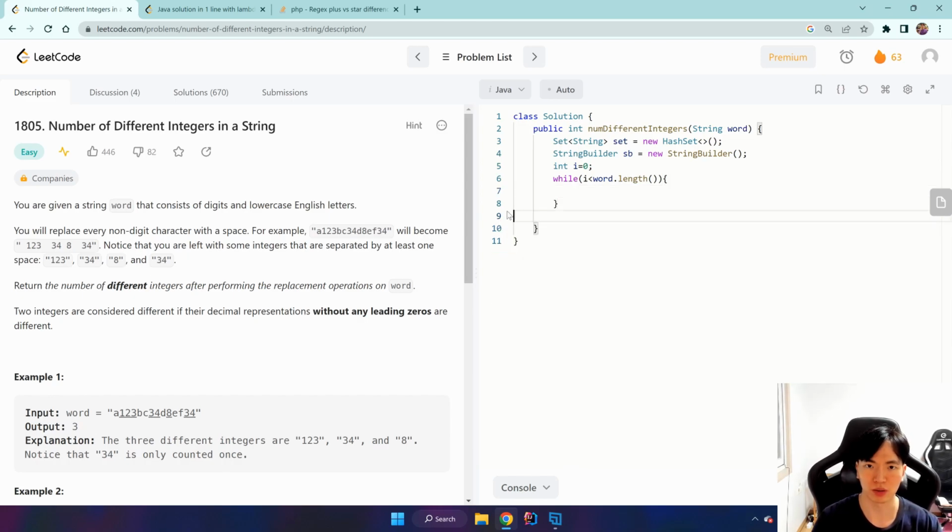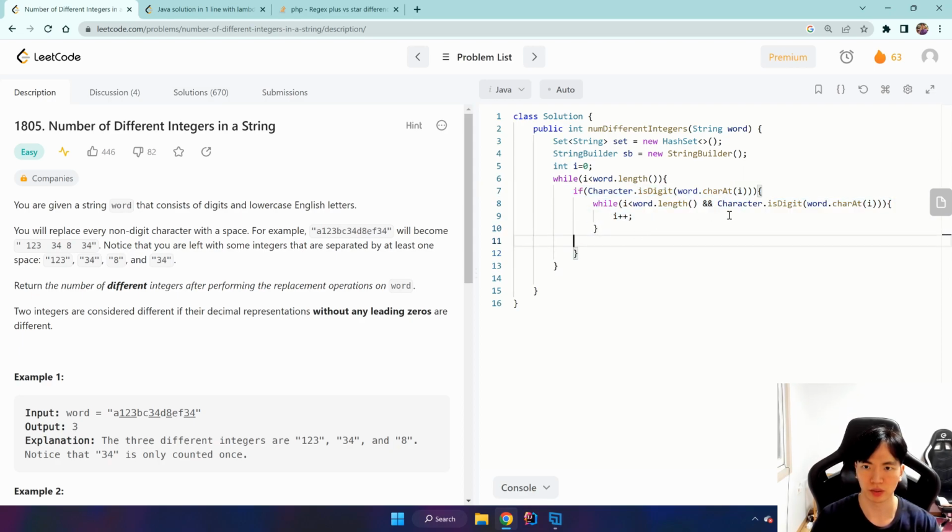This has to go inside this loop. So while we iterate, we want to save these numbers, right? So we temporarily append word.charAt(i) in our string builder, and we increment our pointer.